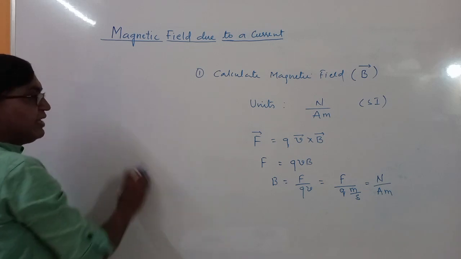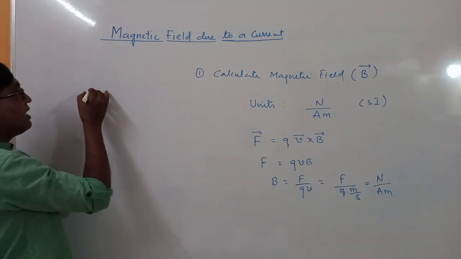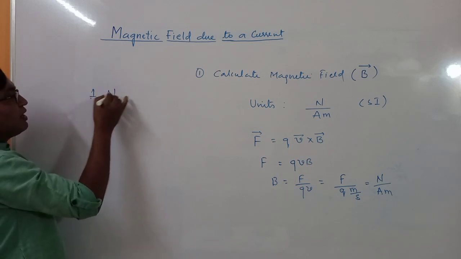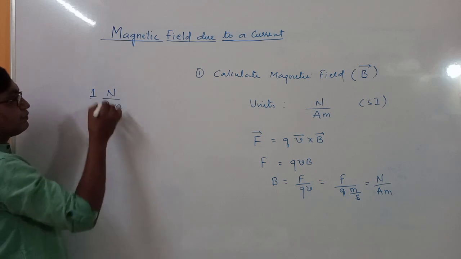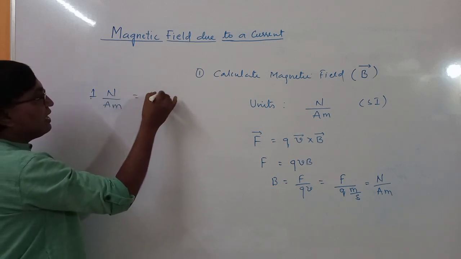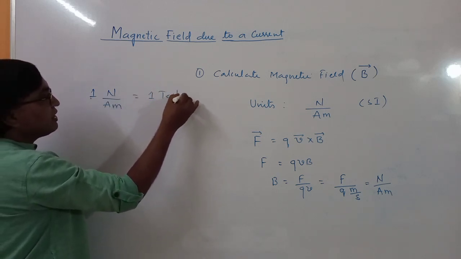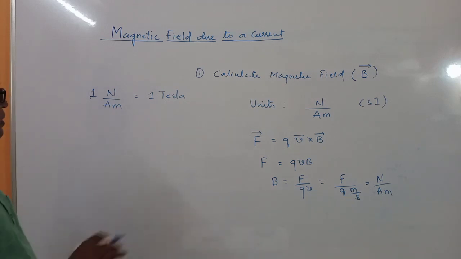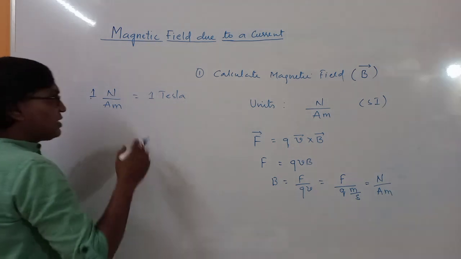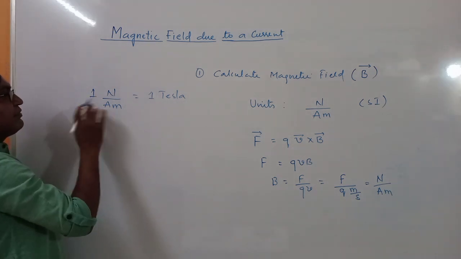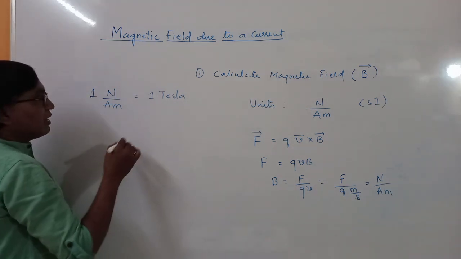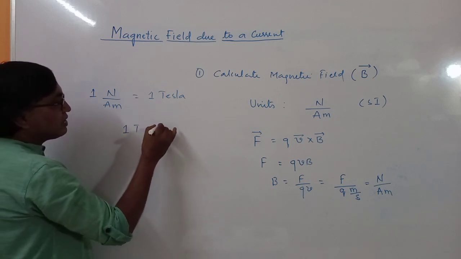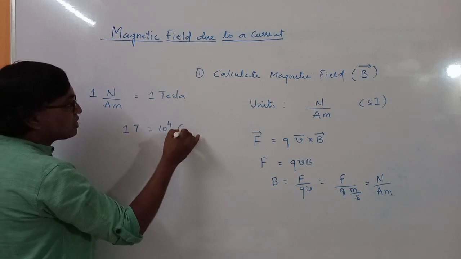The unit of magnetic field is also called Tesla. 1 Newton per ampere meter is 1 Tesla. This unit is named after the scientist Nikola Tesla. In the CGS system, the magnetic field unit is Gauss. 1 Tesla is 10 raised to 4 Gauss.